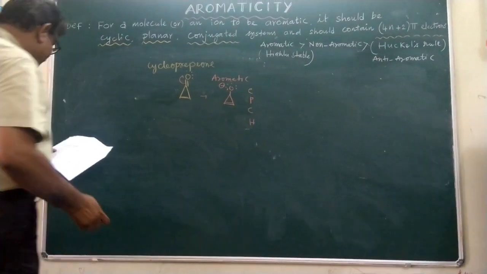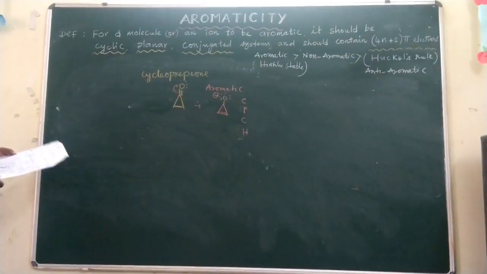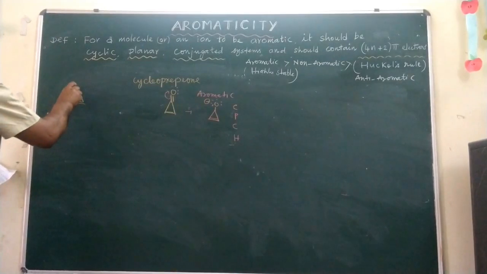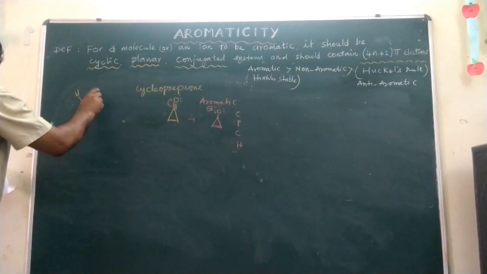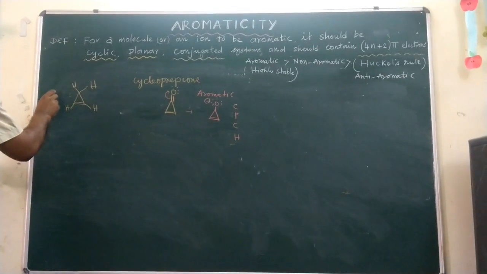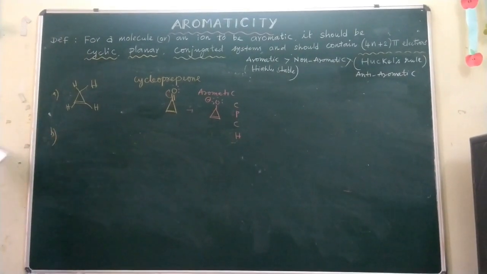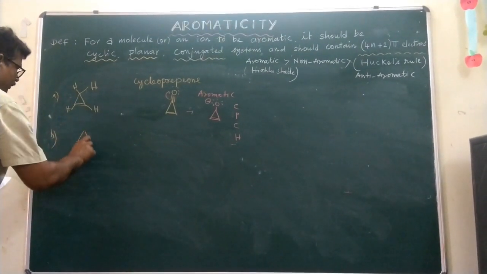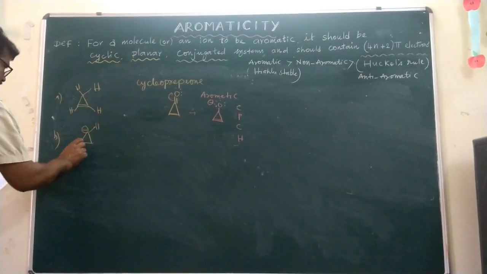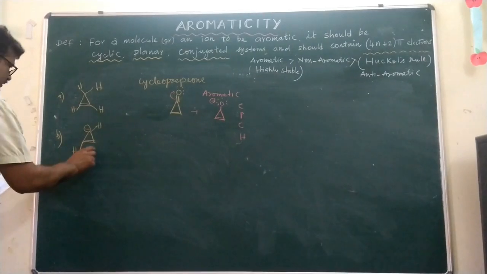Next question: which of the following is aromatic? These compounds are given. Here the hydrogen, double bond with the hydrogen. This is A and B. The same compound has the negative sign. Here the hydrogen atom, double bond, hydrogen.